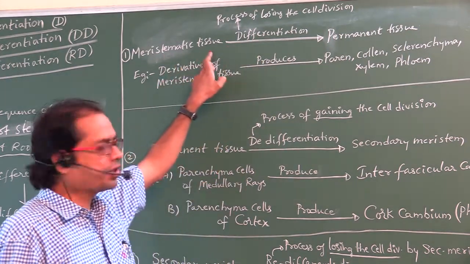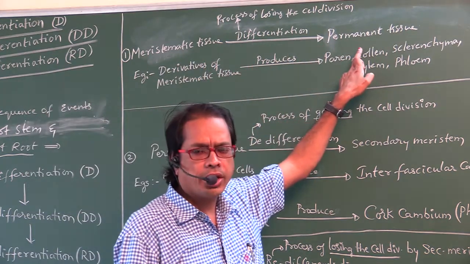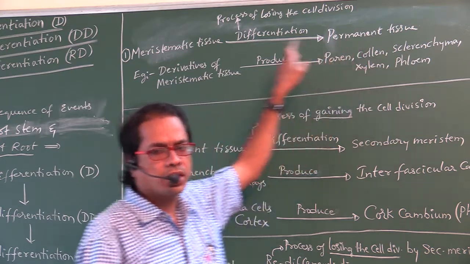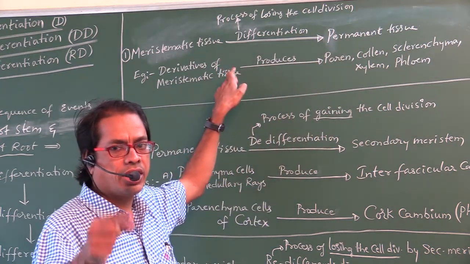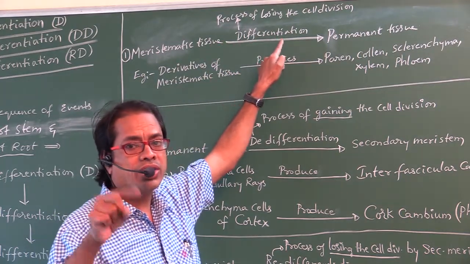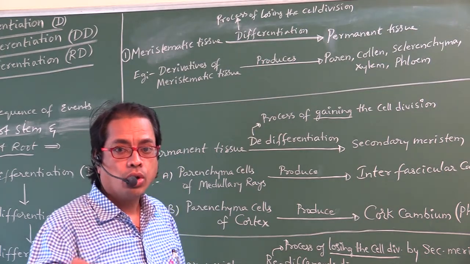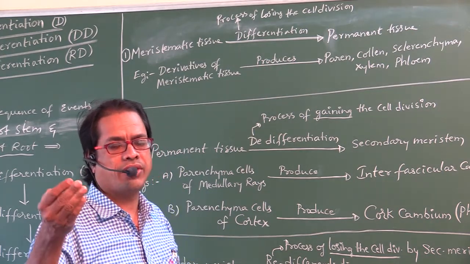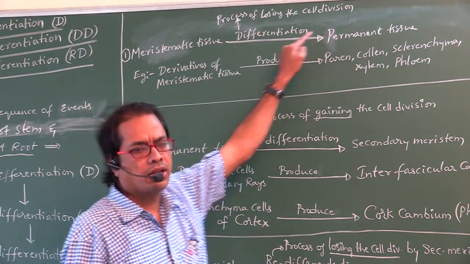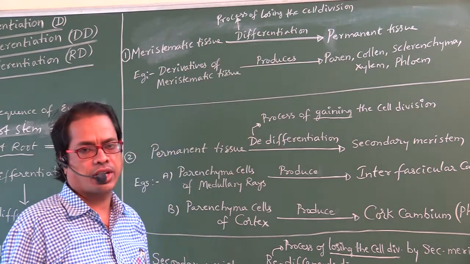Meristematic tissue means cells able to divide; permanent tissue means cells not able to divide, that is, cell division capacity is lost. Simply, the process of losing the capability of cell division by meristematic tissue is called differentiation.